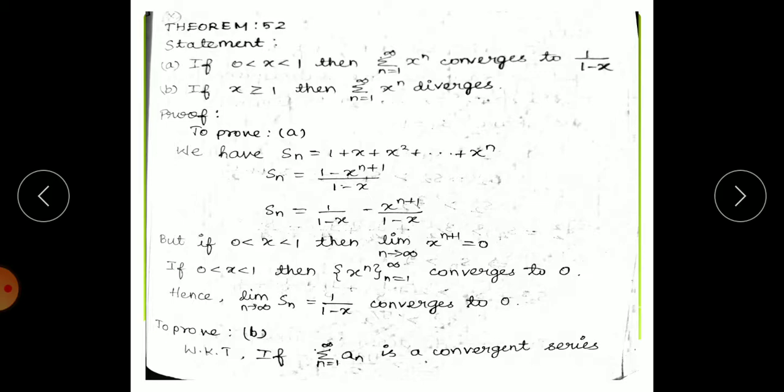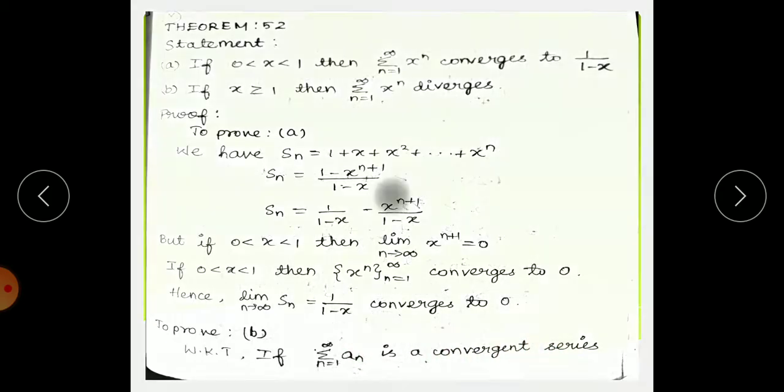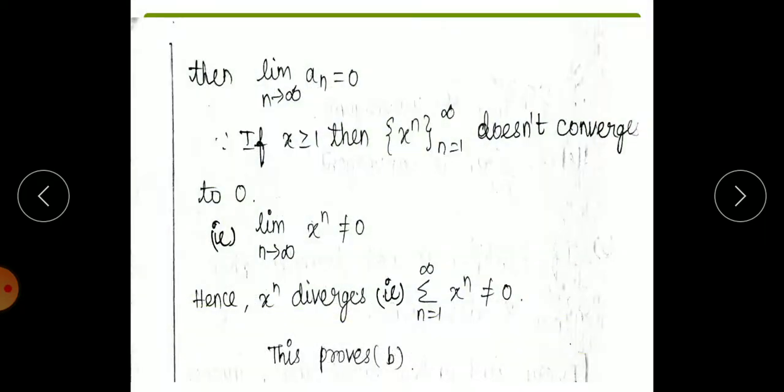Second one: if summation an is a convergent series, we are taking that as a convergent series, so the limit of an equals 0. We know that as per the definition, if x is greater than or equal to 1, then x power n doesn't converge to 0. Therefore x power n does not tend to 0. Therefore this diverges. This proves the second condition.